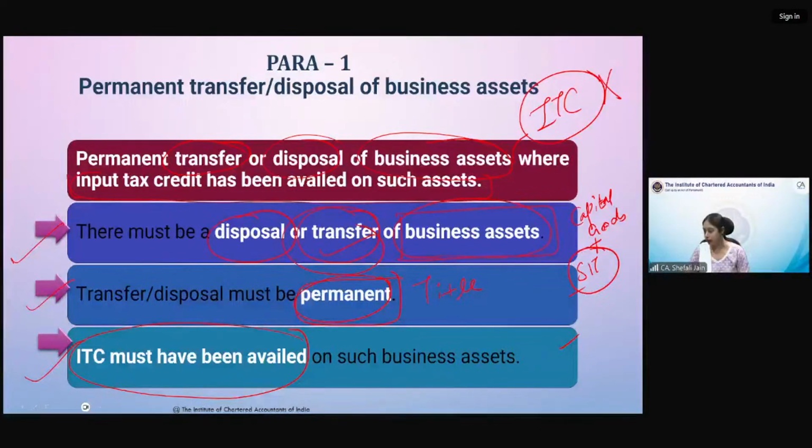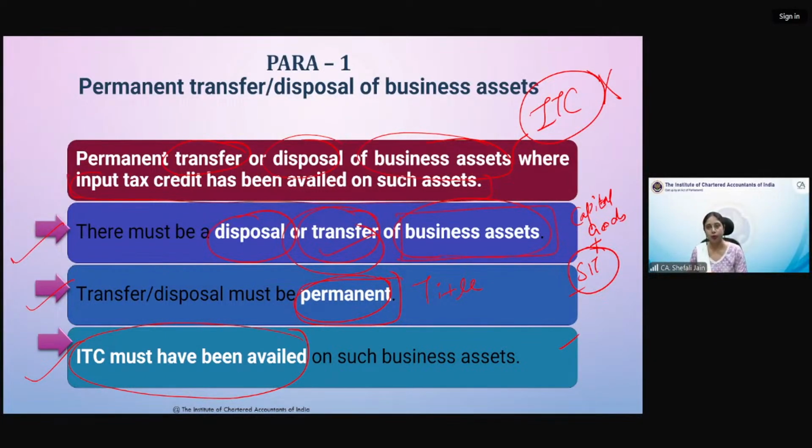So, yes, ITC, you did not understand the ITC point, Golti. ITC means that you will be getting the credit of the tax paid on purchase. So if suppose on purchase of any business assets, you have paid a tax of 10 rupees, and now I'm not taking this example, I'm telling you the ITC concept. So suppose on some goods you have purchased, you have paid a tax of 10 rupees.